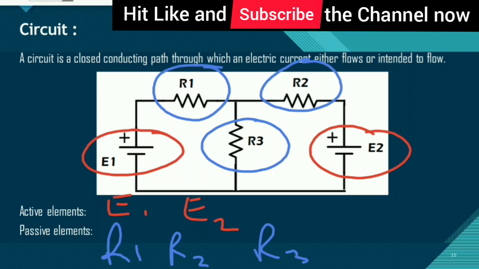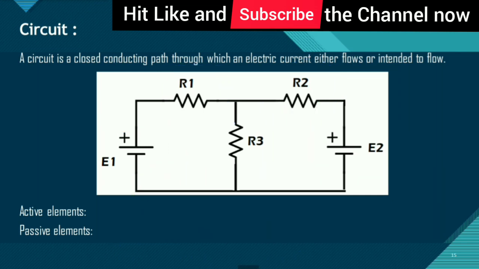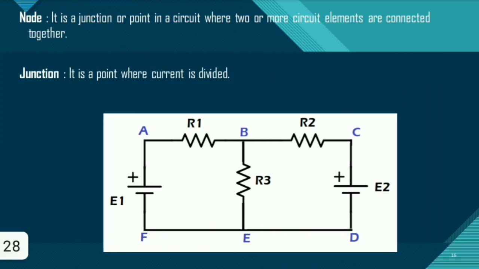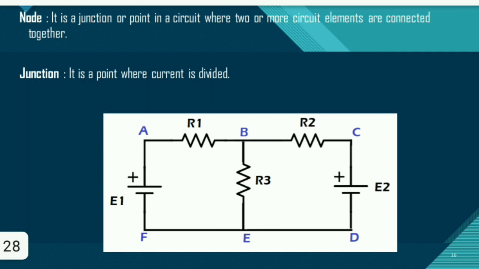And in similar sequence we can have the next terminology. What is that? That is node. Now what is a node? So we are taking the same circuit here. Node is a point in a circuit where two or more circuit elements are connected together. It is a simple point which connects two or more electrical elements.